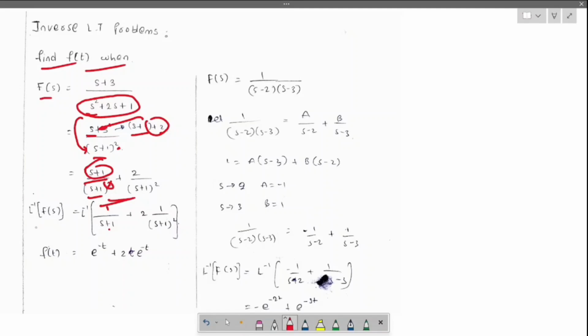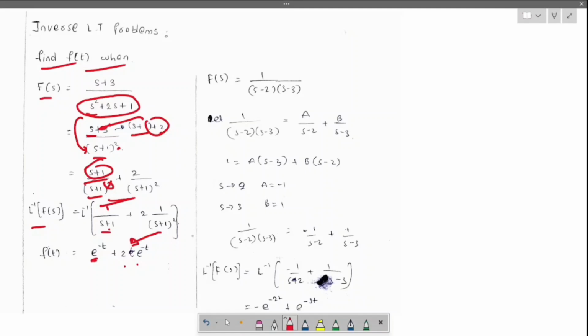Apply the inverse Laplace transform on both sides. For 1 by s plus 1, there is no square, so simply we get the exponential e power minus t. For 2 by s plus 1 whole square, when you simplify, you will get 2t e power minus t.